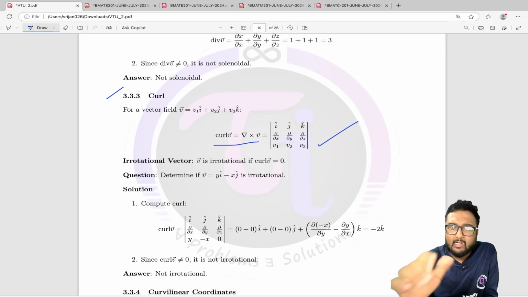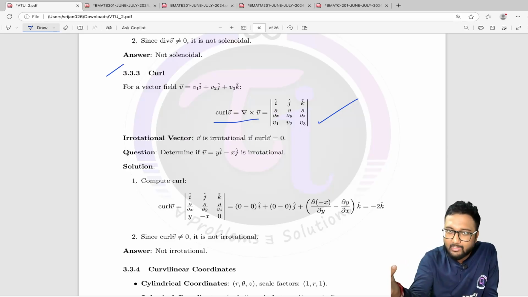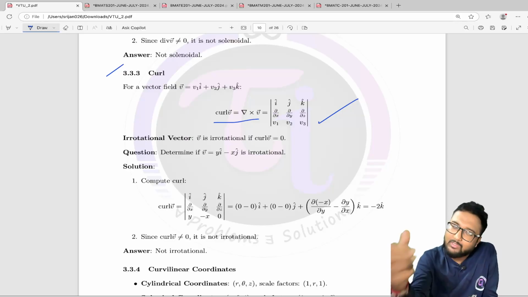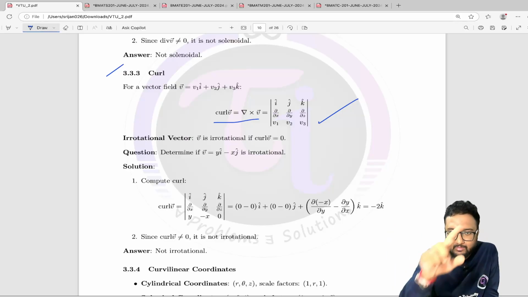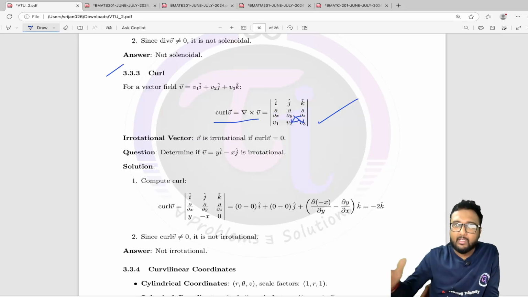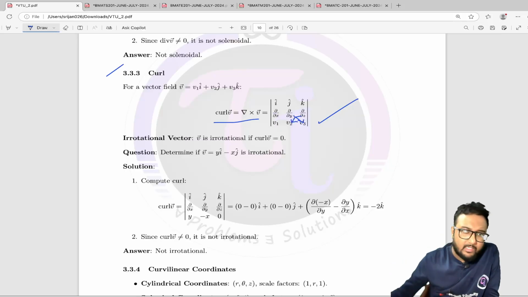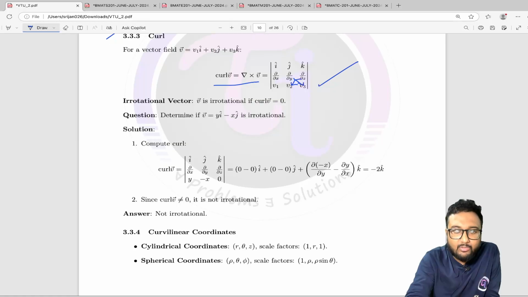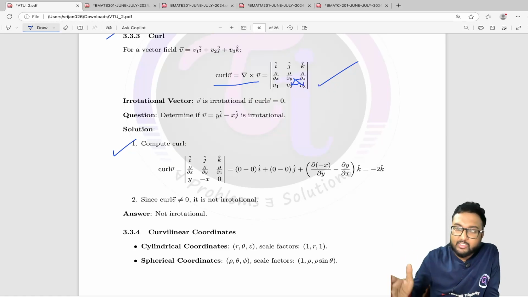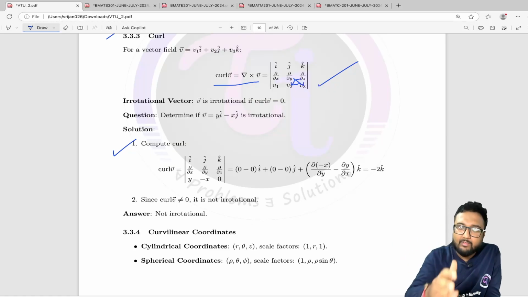We all know that, and how to expand the determinant I do not have to tell you. You all know that. i cap into j cap, in this way we have to do this, right? This and then with this, like that. Okay, and here we have one question as well for you to just remember the expansion of the determinant quickly, and here we have that one.